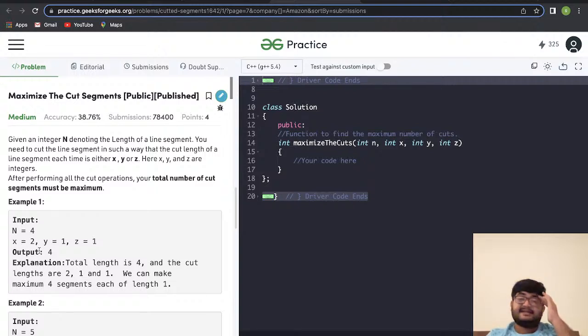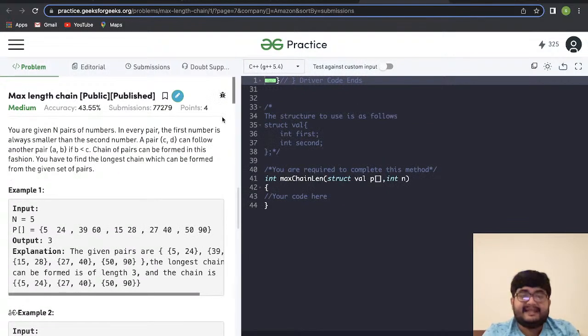Second is maximize the cut segments. This is a DP question definitely. Given the integer n that denotes the length of a line segment, you have to cut the line segment in such a way that the length of each cut is either x, y, or z, where x, y, z are integers. After performing all cut operations, your total number of cut segments should be maximum. So you can cut it multiple times, in lengths of x, y, or z, and you have to ensure the number of cuts is maximum. So how many cuts can you make?